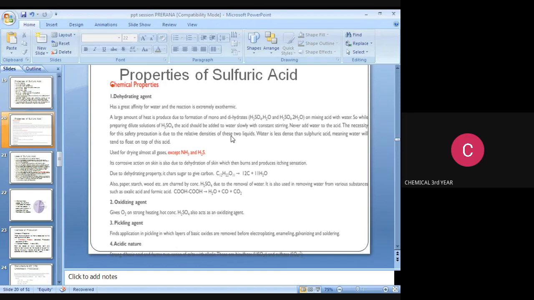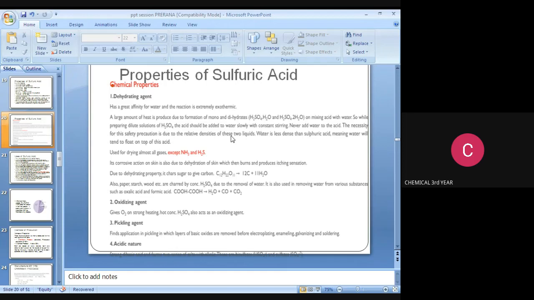It is used for drying almost all gases except, note it down, this is very important for GATE exams, except ammonia and H2S. Its corrosive action on skin is also due to dehydration of skin, which then burns and produces itching sensations.